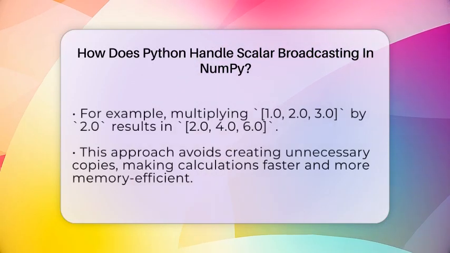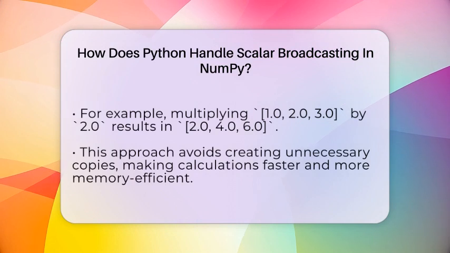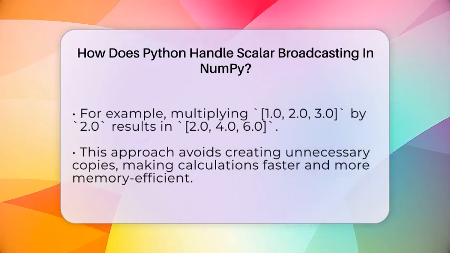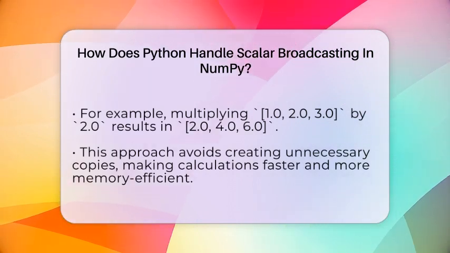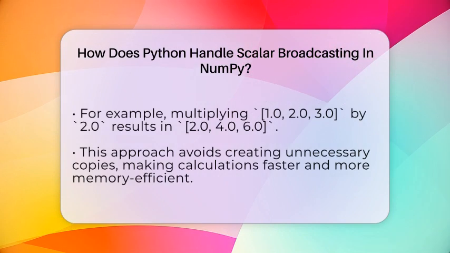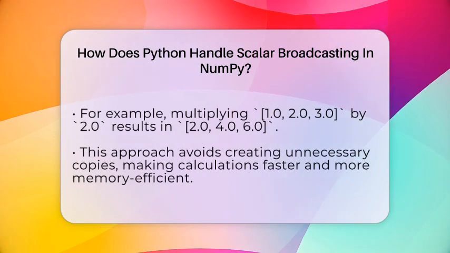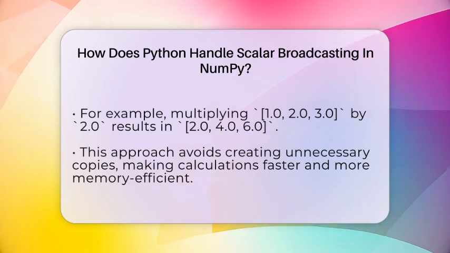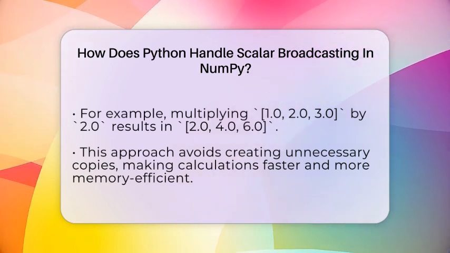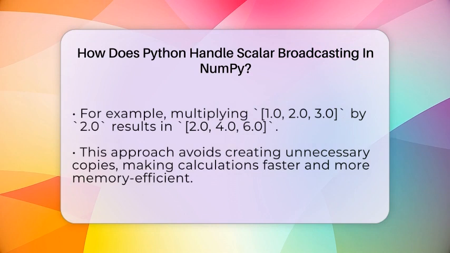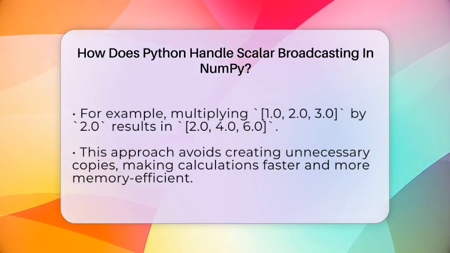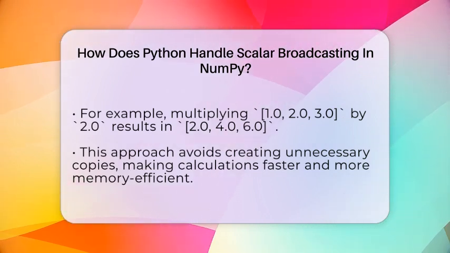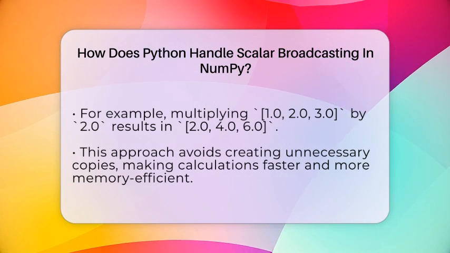For example, if you have an array like 1.0, 2.0, 3.0, and you multiply it by 2.0, NumPy treats it as if you wrote 2.0, 2.0, 2.0. It then multiplies each element by 2.0, giving you 2.0, 4.0, 6.0. This makes your code cleaner and faster because it avoids creating unnecessary copies of data.